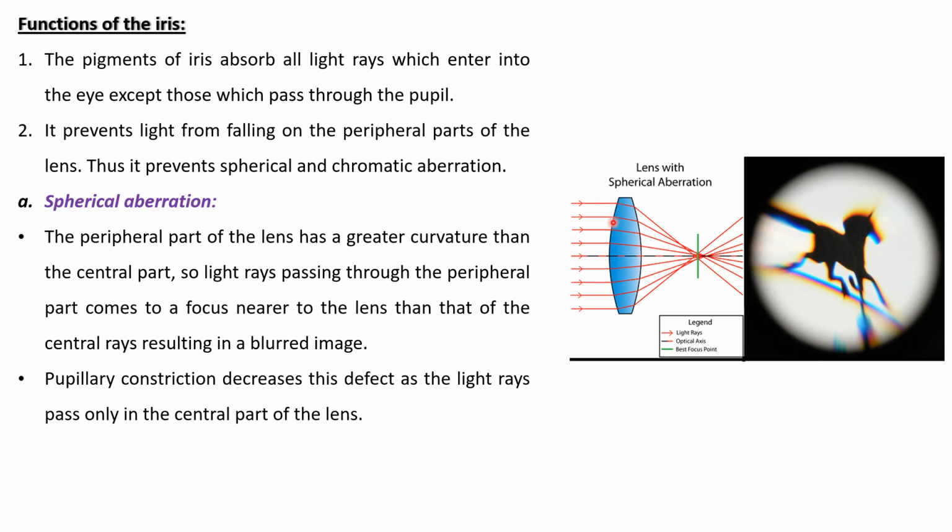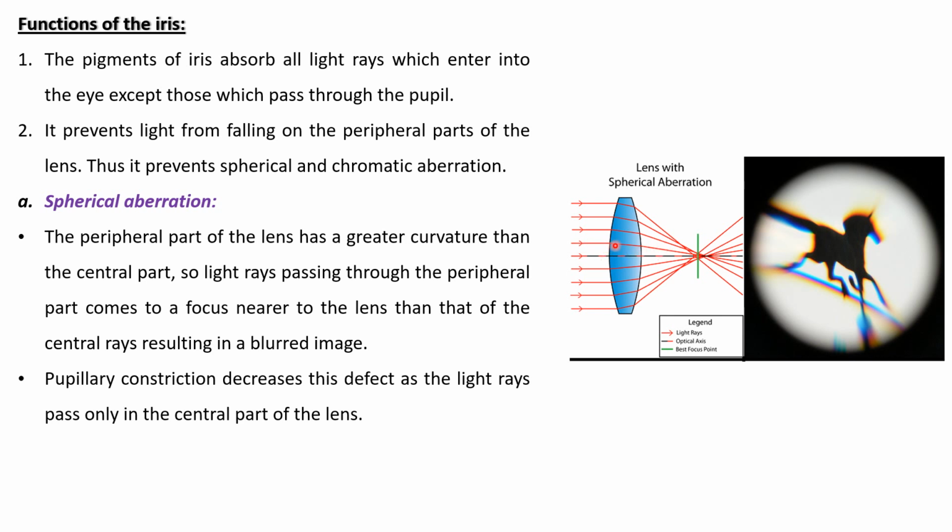The peripheral part of the lens has greater curvature, and so it focuses the light rays at different points, what we call multiple focal points, and these focal points are usually nearer to the lens than those coming from the central part of the lens.